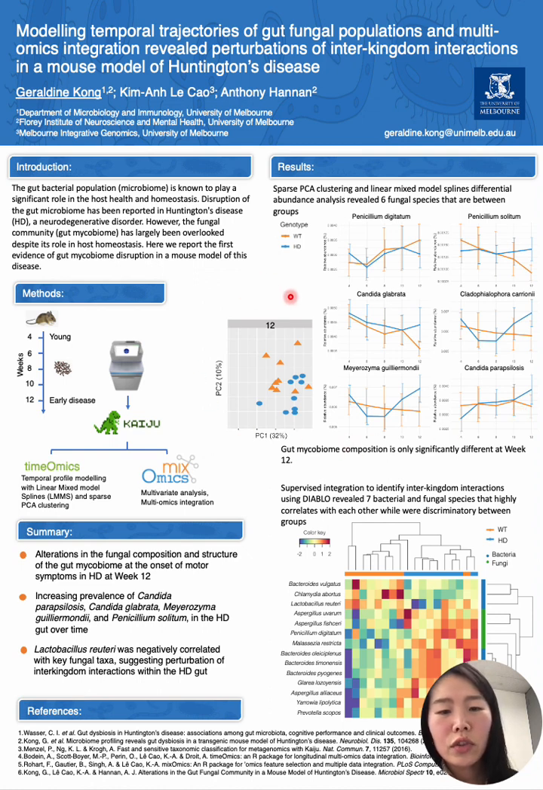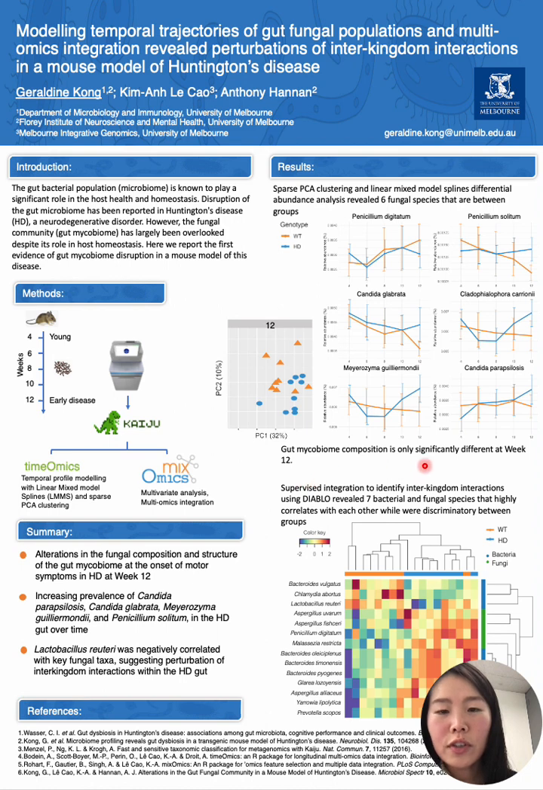When we looked at the overall gut microbiome composition using principal components analysis, we found that there was distinct clustering of samples only at week 12, but not at any earlier time points. And interestingly, this time point coincides with the onset of the motor symptoms in these mice.